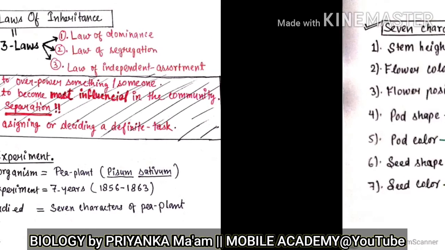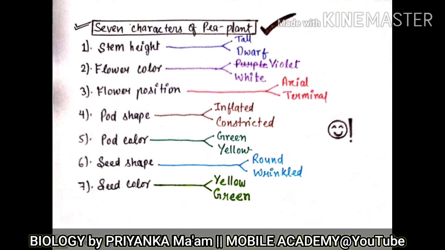Now let us see what are the characters that Mendel chose. As I told, there could be so many characters of the pea plant, but Mendel chose just the 7 out of those. Only those 7 he chose, in which there were 2 sets of characteristics, like 2 contrasting traits. Let us see what are these 7.